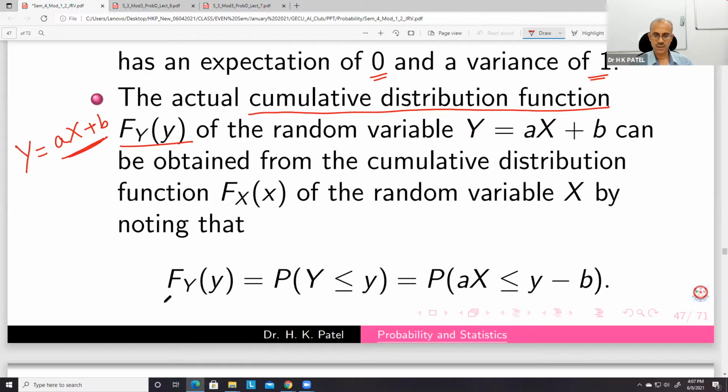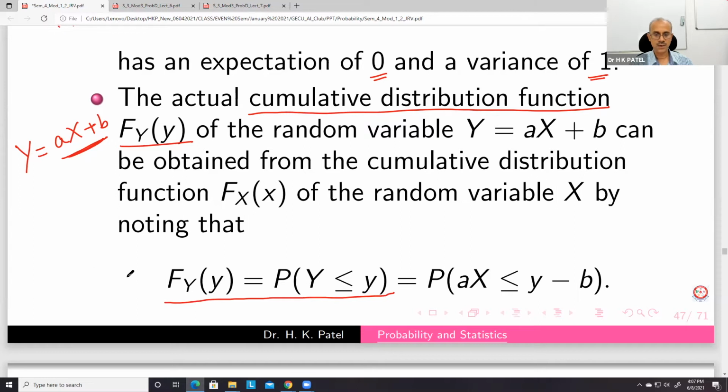So at any point y, by definition, Fy(y) is the cumulative distribution function of y. So this is the probability of Y less than or equal to y. And if you solve this, Y less than or equal to y means ax less than or equal to y minus b, and therefore x less than or equal to (y minus b) upon a.